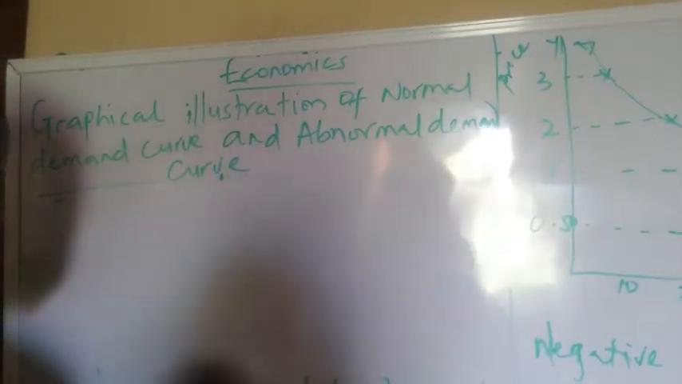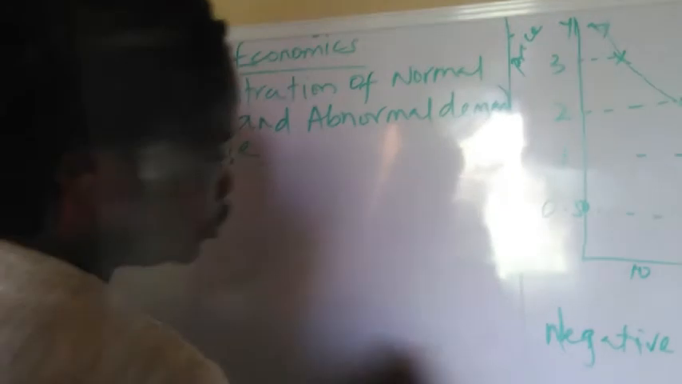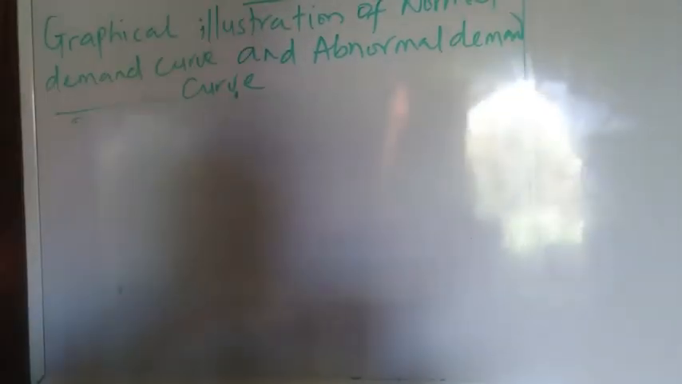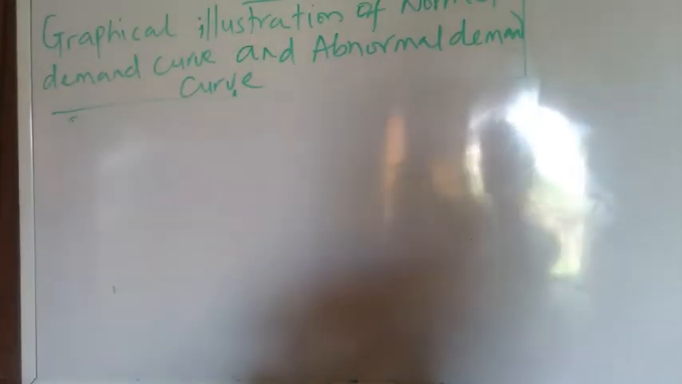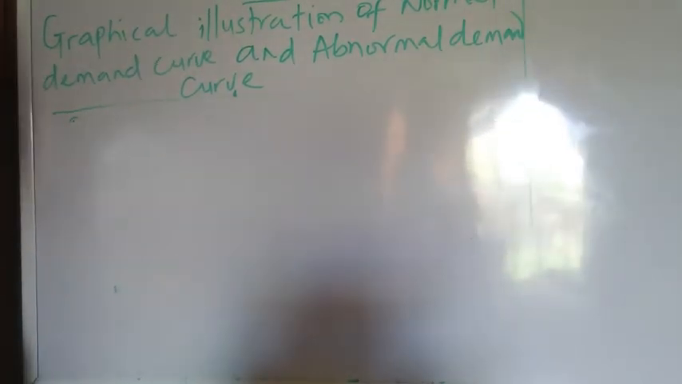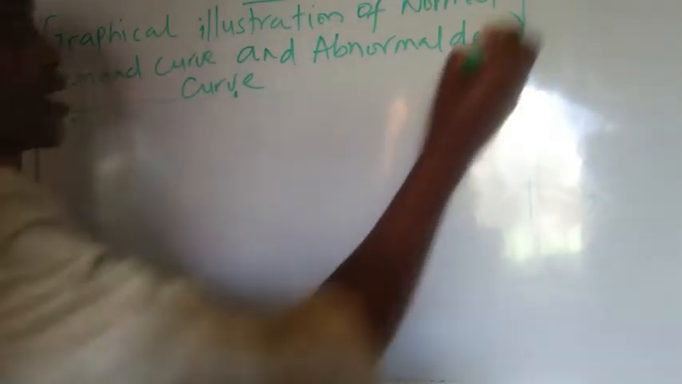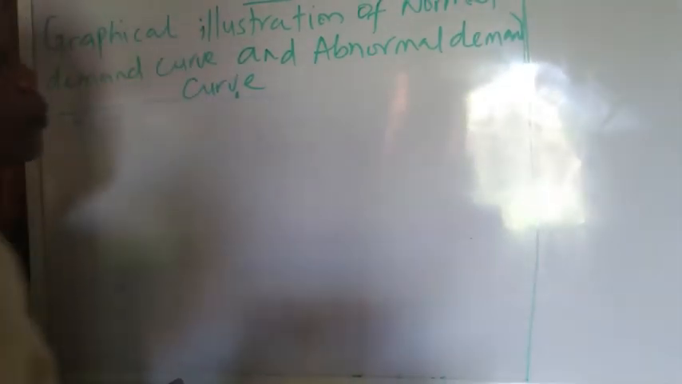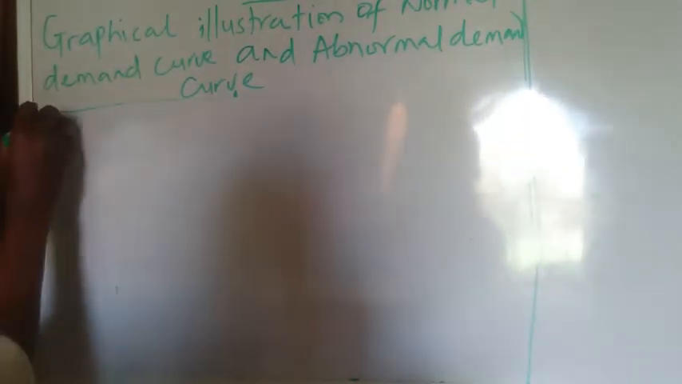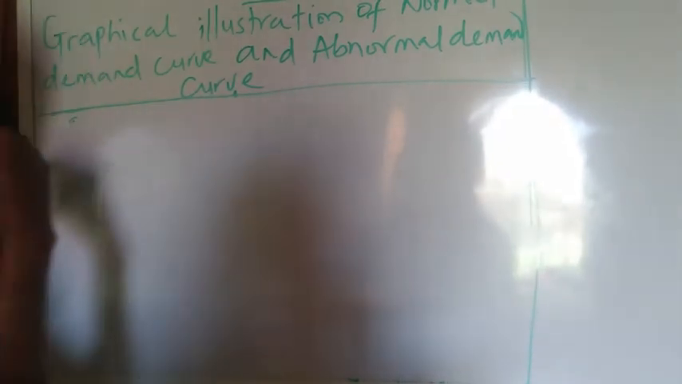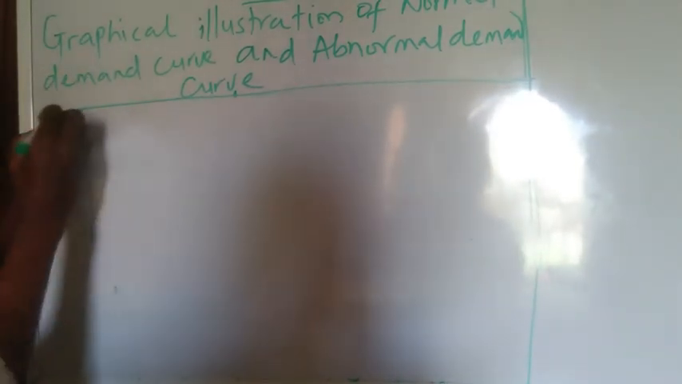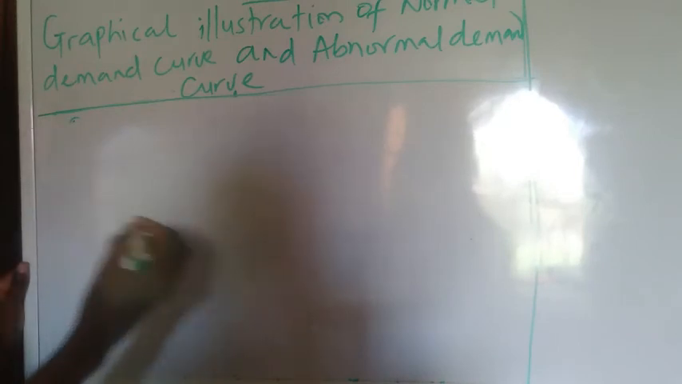In the abnormal demand curve, it is not like the normal demand curve. What could bring about this abnormal demand curve could be articles of ostentation or fear of rise in price. People, due to fear of rise in price, tend to buy more of a particular good at a particular point in time if they fear that its price is going to go higher.